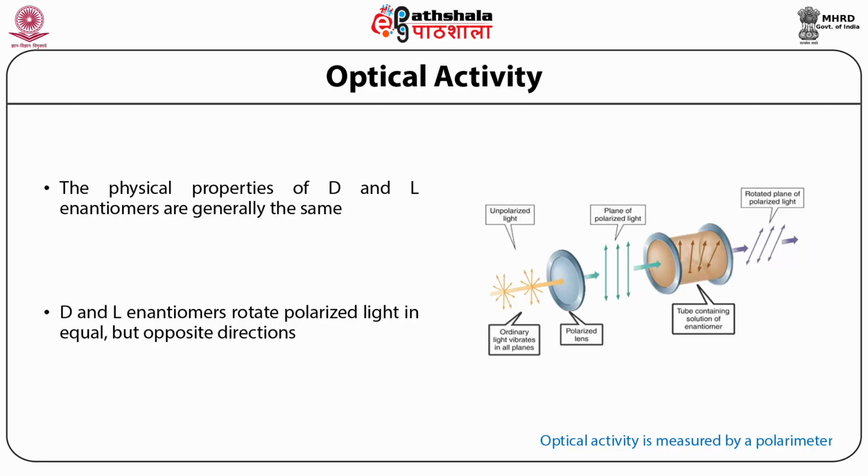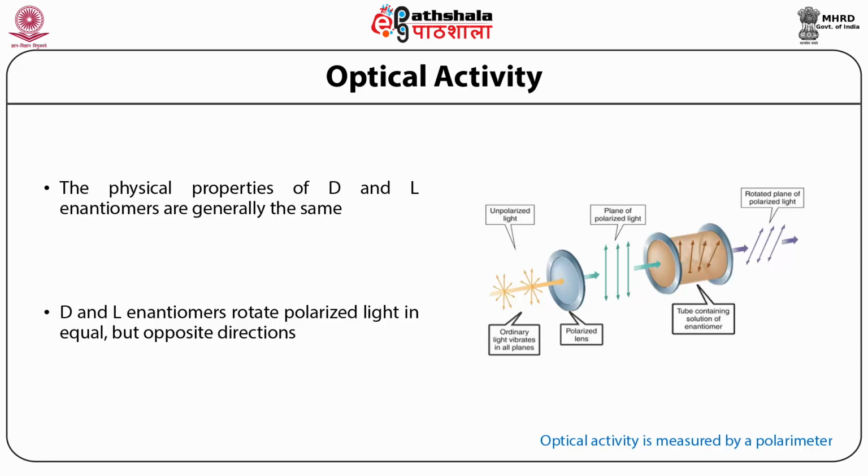Now, if this light that is propagating in all directions is passed through a polarizer, which can be a Nicol prism or a Polaroid film, only light oscillating in one plane will leave the polarizer. As you can see, the light that was transmitting in all directions is now only moving in one direction.